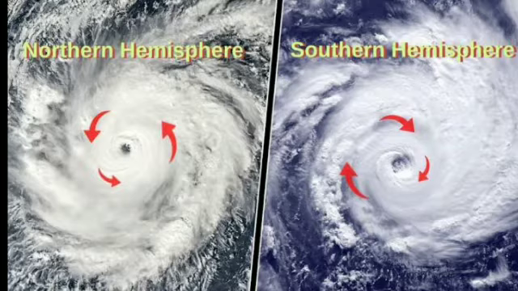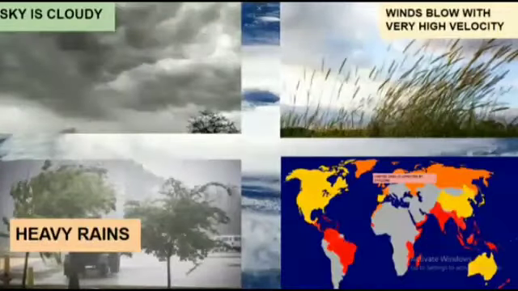Now the cyclones are coming in a particular region. So how do we know that cyclones are coming, students? Let's see. The sky becomes cloudy. What happens when the cyclones are arriving? The sky becomes cloudy. You can see the cloudy sky over here. Winds blow with a very high velocity. At that time, students, the speed of the wind is very high.